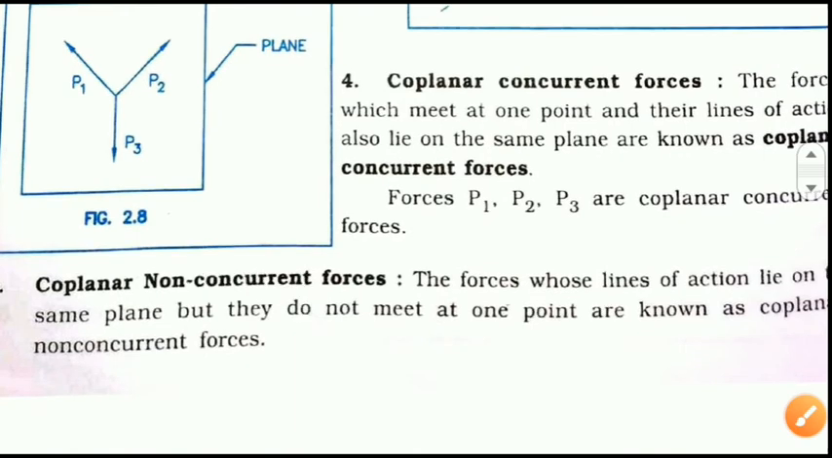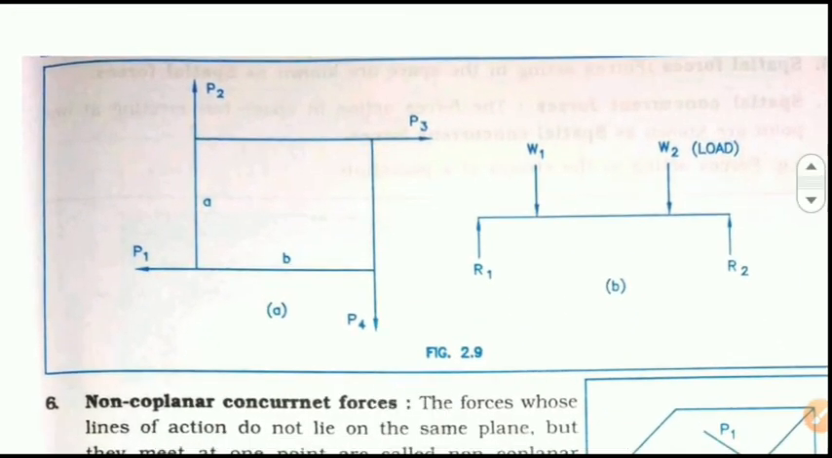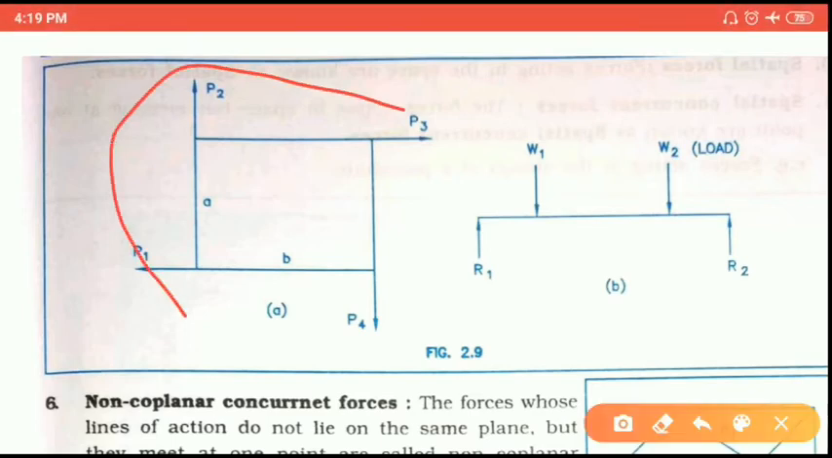So it's called coplanar concurrent forces. Now, coplanar non-concurrent forces means that, see from the figure, if the forces are lying on the same plane but do not meet at one point, it is called coplanar non-concurrent forces. Okay, this is the example of coplanar non-concurrent forces. All forces are lying on the same plane but do not meet at one point or pass through the same point. So it's called coplanar non-concurrent forces.